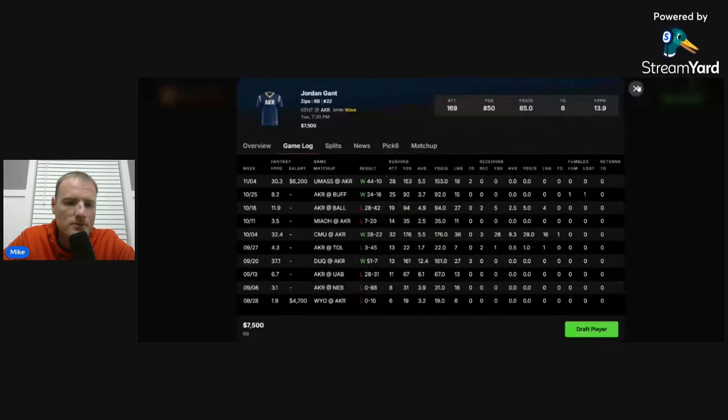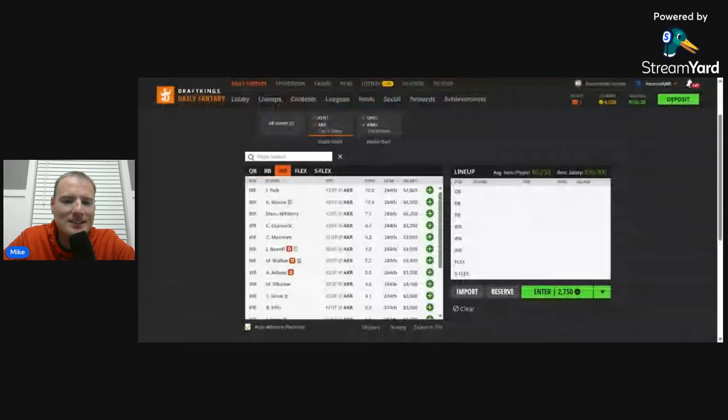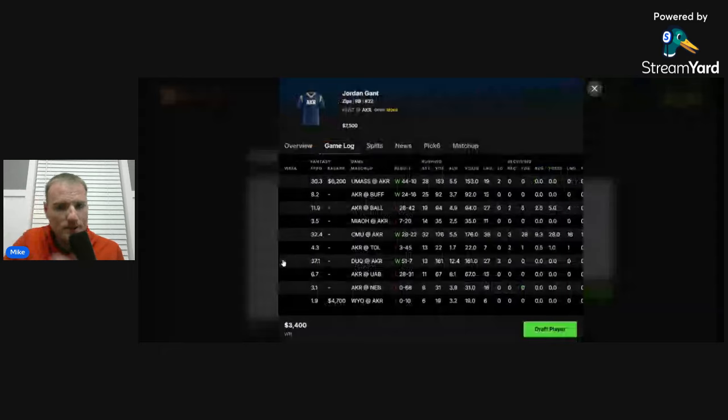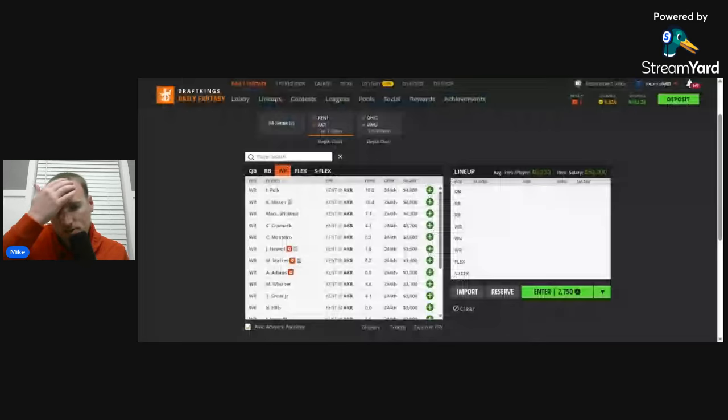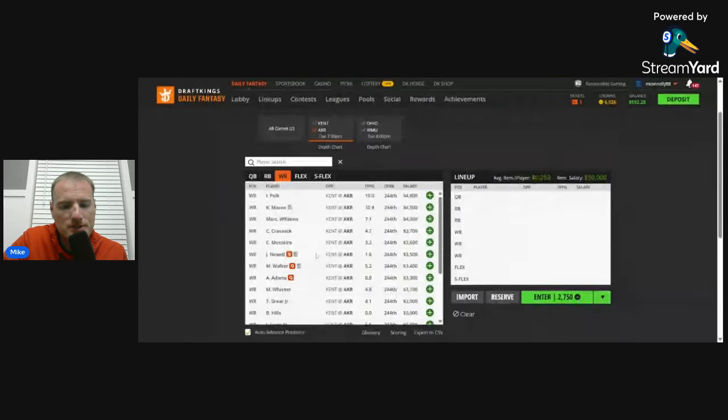The wide receiver position, Akron has started to get a little more condensed. That is what we like to see. There are 4 guys really that you need to know about, and one of them might not even play. Miles Walker. Miles Walker didn't play last week. He's 4th on the team in targets. If he doesn't play, that should just condense the target tree a little more. Same deal with Newell and Adams, who did not play last week. That's good news if you're looking to play the top Akron receivers, and they're quite cheap on DraftKings.